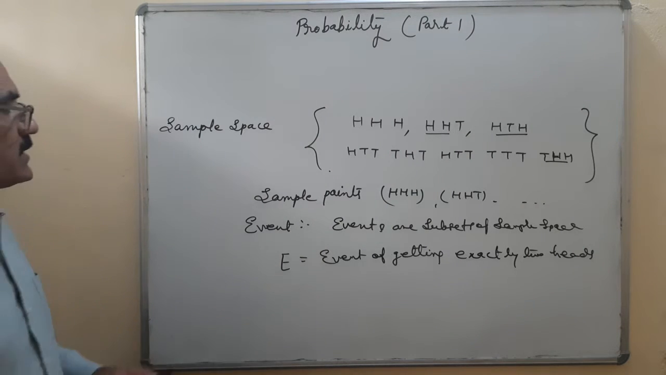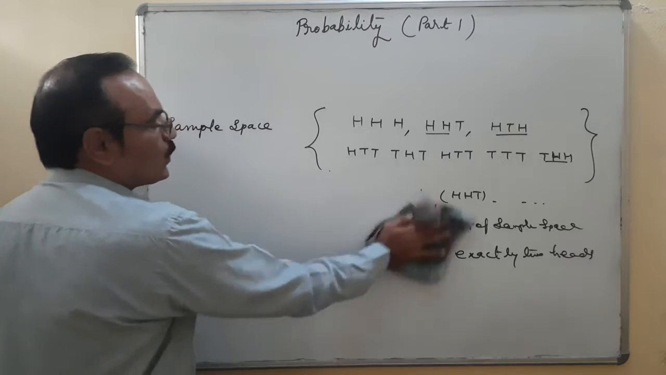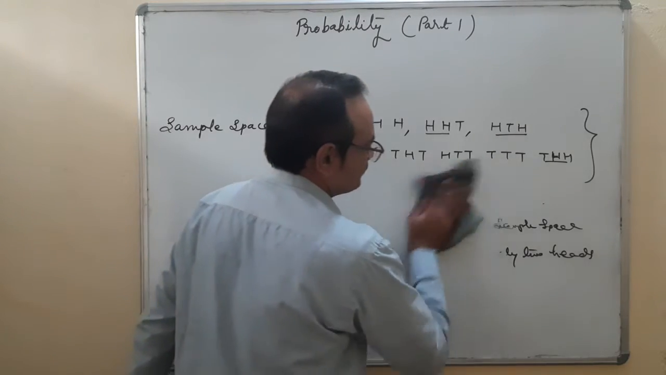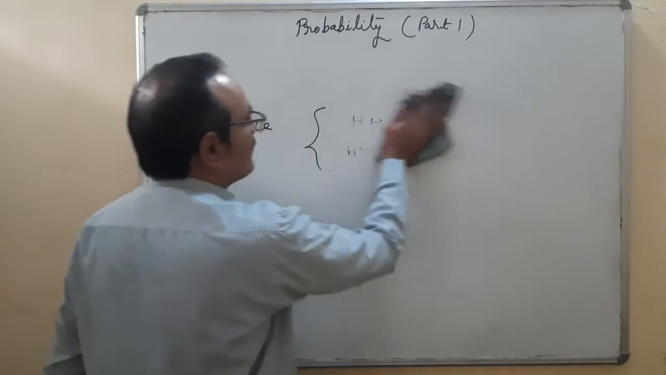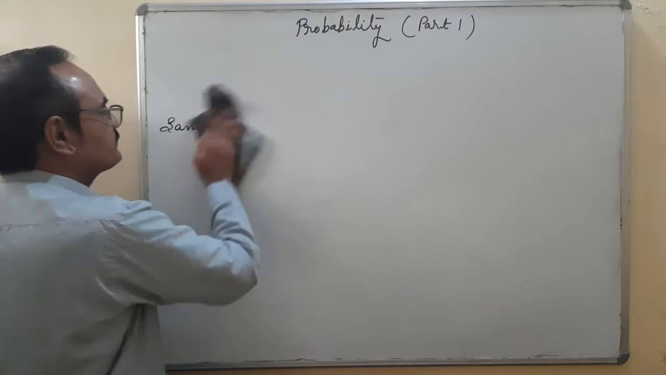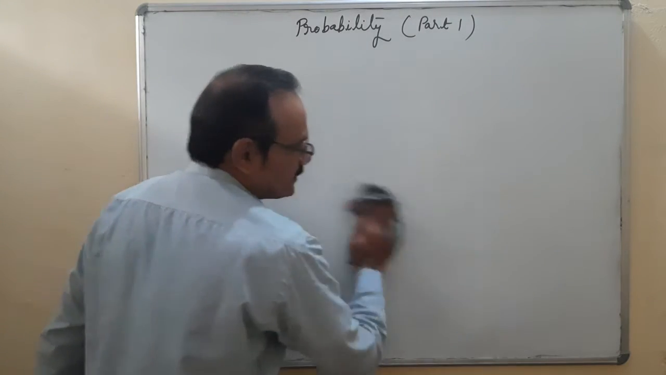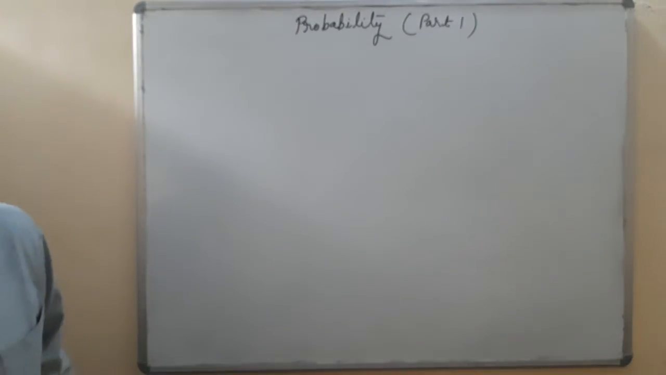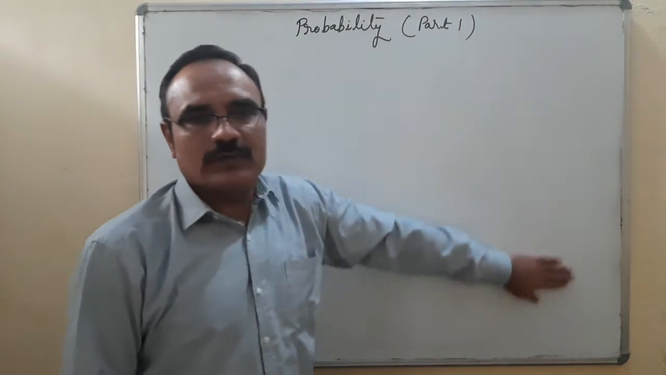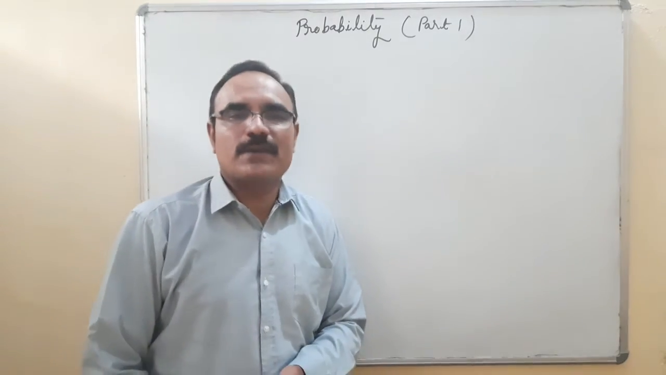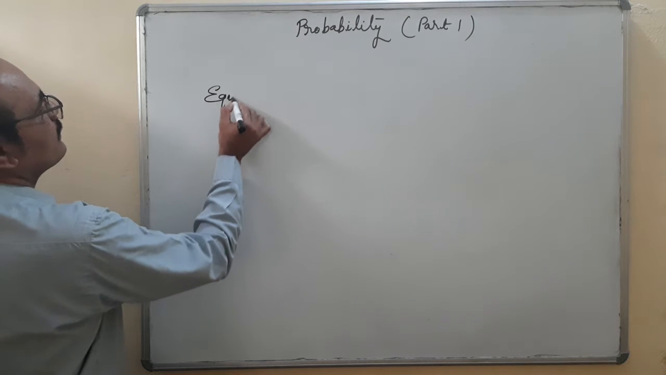After that, one discussion of equally likely events. It's a very important point. Events you have understood. What is an event? It's a group of sample points. And this group is coming from where? From sample space. Equally likely.